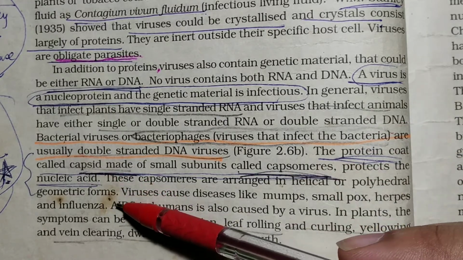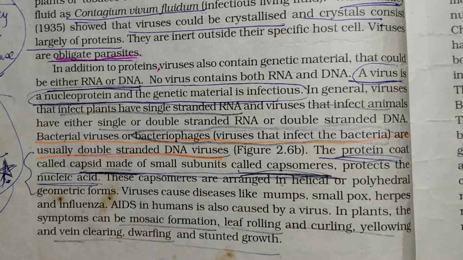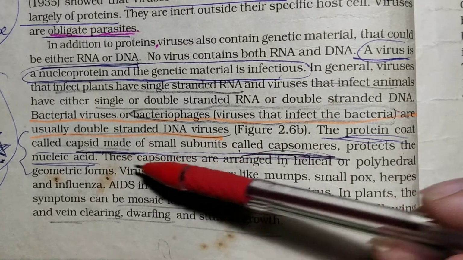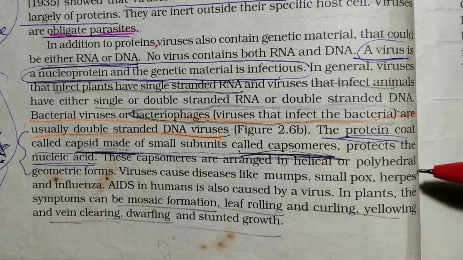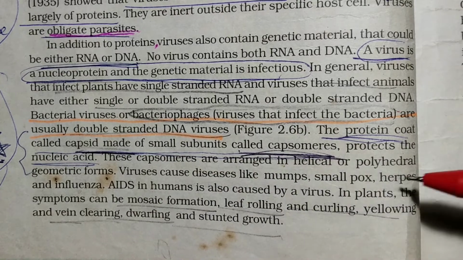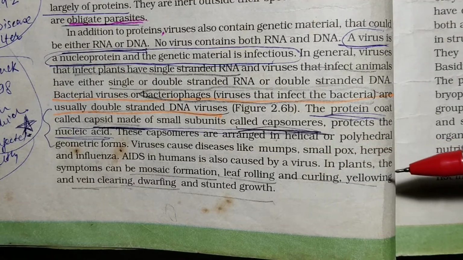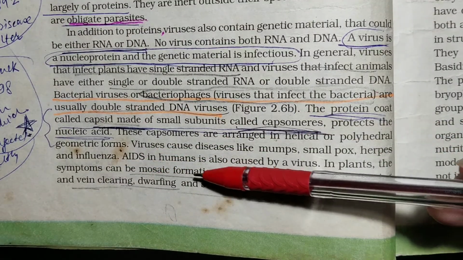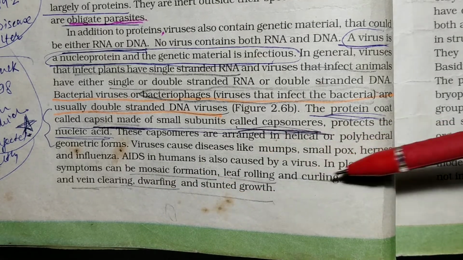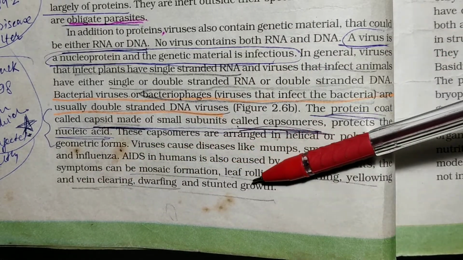The protein coat called capsid, made up of small subunits called capsomers, protects the nucleic acid. These capsomers are arranged in helical or polyhedral geometric forms. Viruses cause diseases like mumps, smallpox, herpes, and influenza. AIDS in humans is also caused by a virus. In plants, the symptoms can be mosaic formation, rolling and curling, yellowing, vein clearing, dwarfing, and stunted growth.